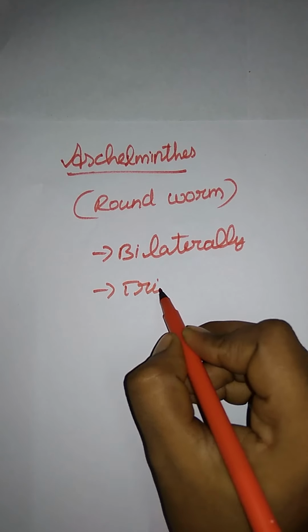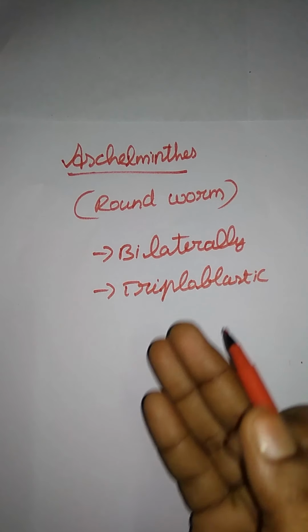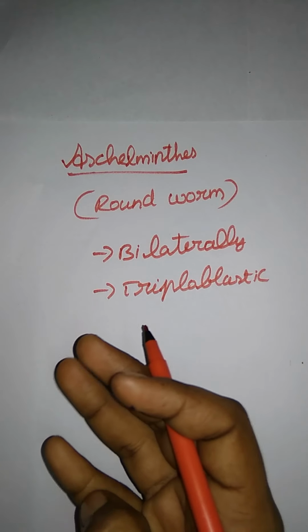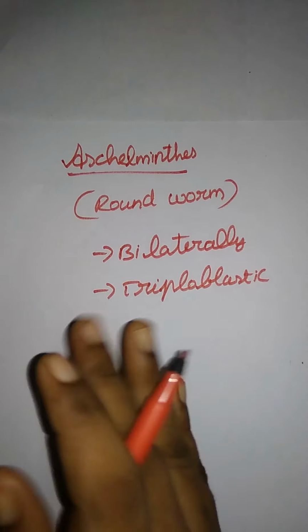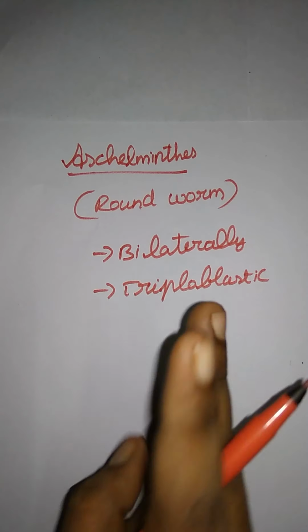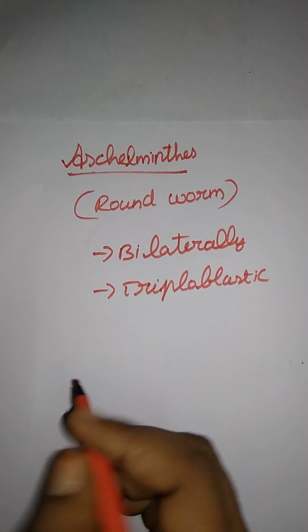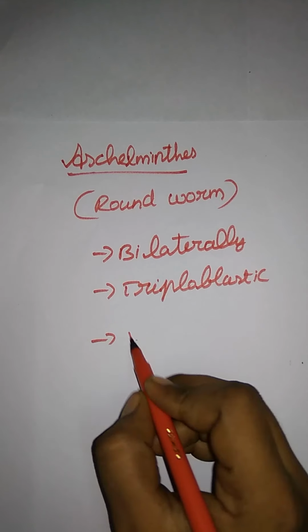Here they are triploblastic. Triplo means they have three layers: first the ectoderm, then endoderm and mesoderm. That is triploblastic. And before that we saw Coelenterata, which is diploblastic. Here it is triploblastic in nature, free living in the soil or living as parasites.